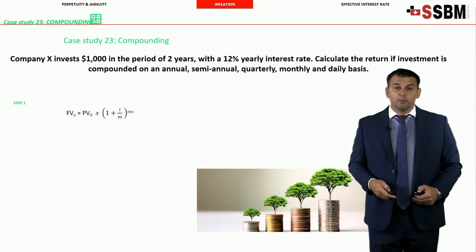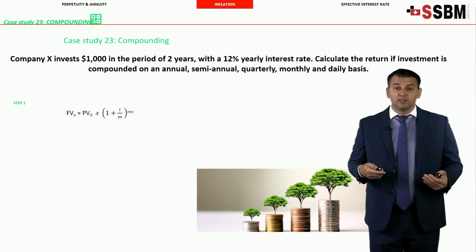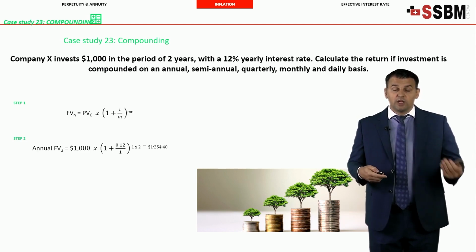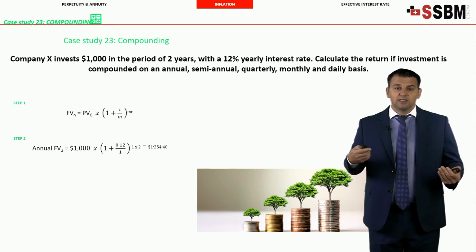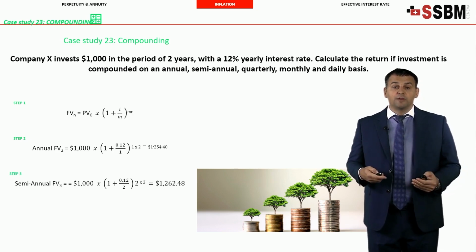Let's see it. Step 1, the usual formula. Future value equal to the present value times 1 plus I, annual interest rate, divided by M, number of periods in year, all between brackets to the power of M, number of periods in year, times number of the years. If we start here with the annual compounding, so $1,000 present value times 1 plus 12% divided by 1 because it's annual, 1 period in year, to the power of 2, 1 period in year times 2 years, and you will get $1,254.40.